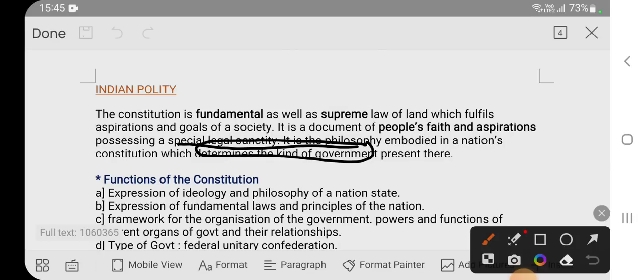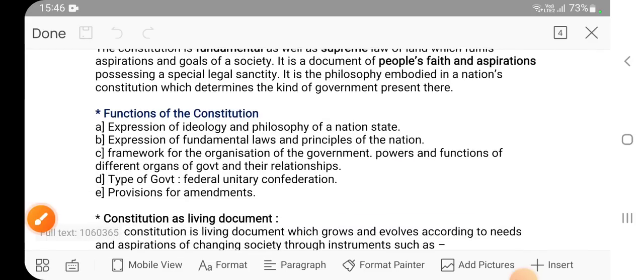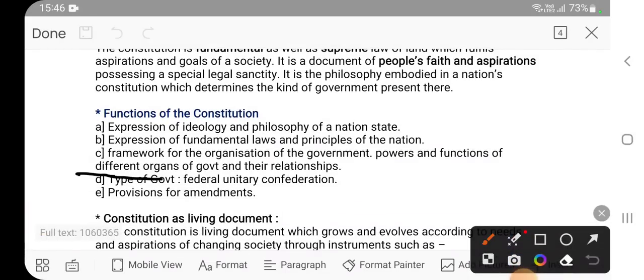Now, the other point is powers and functions of different organs of government. So what do we mean by different organs? Again, this is a separate topic in our syllabus, that is separation of powers. Right now we can discuss the basic thing. We have elected the government, and in government there are different organs.